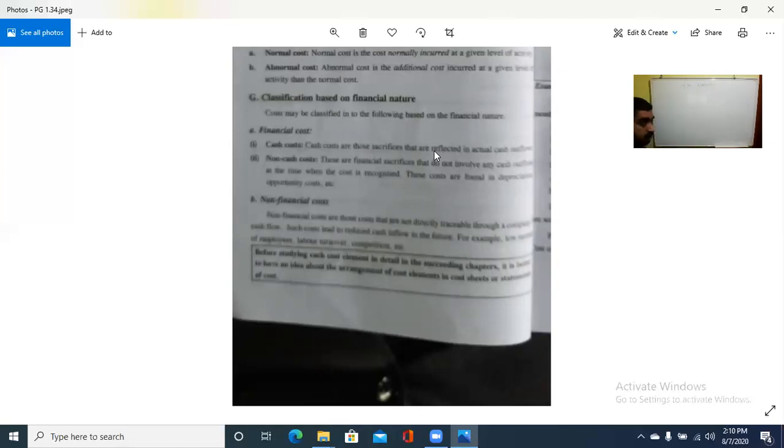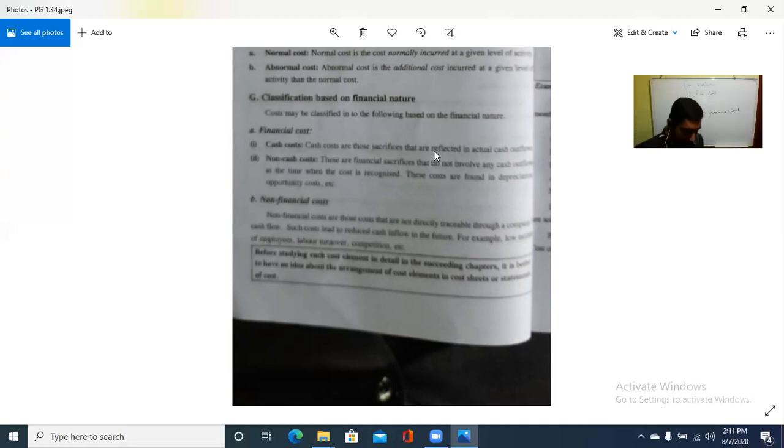So under that, what is financial cost and non-financial cost? Financial cost, non-financial cost. Expenses that are financial in nature come under the financial cost. Those having no financial nature, that is non-financial cost.